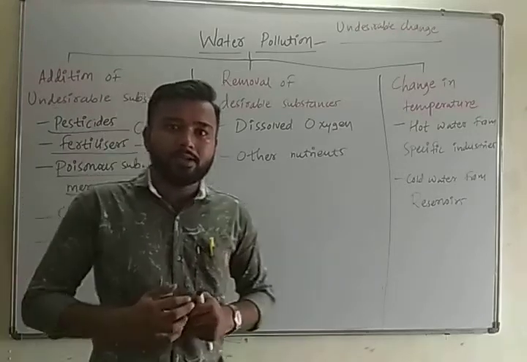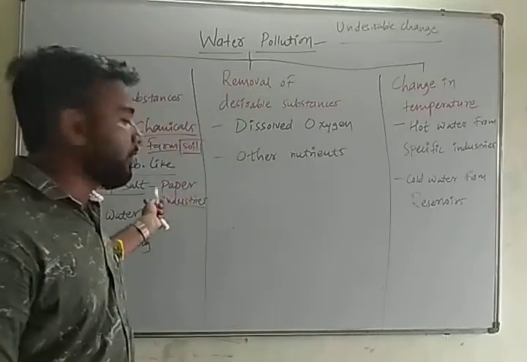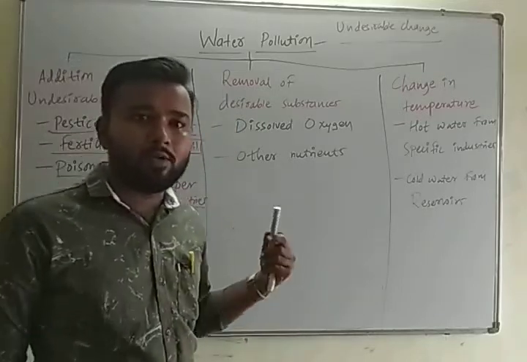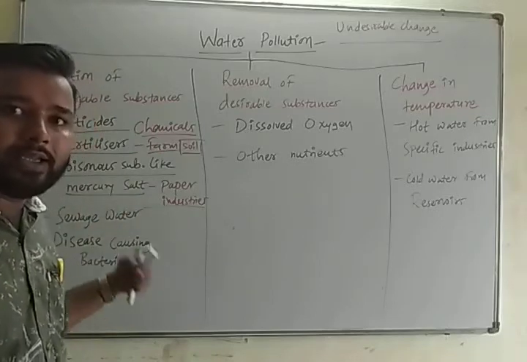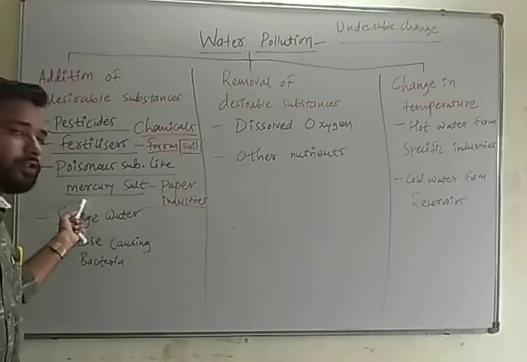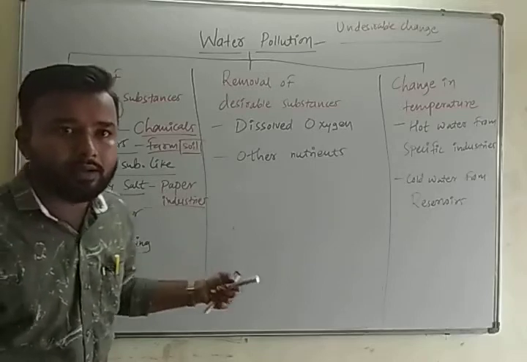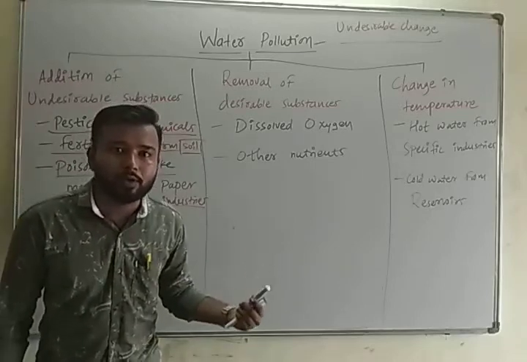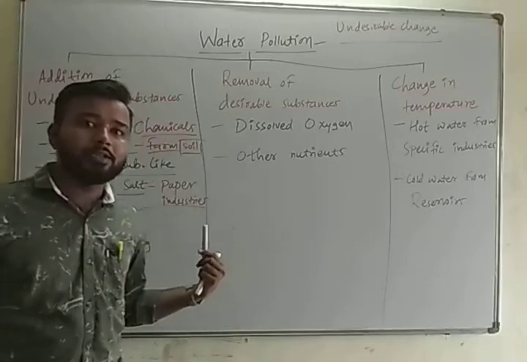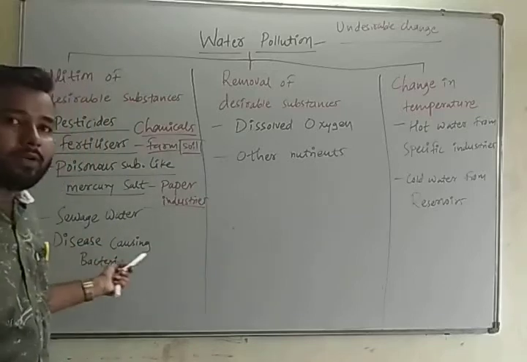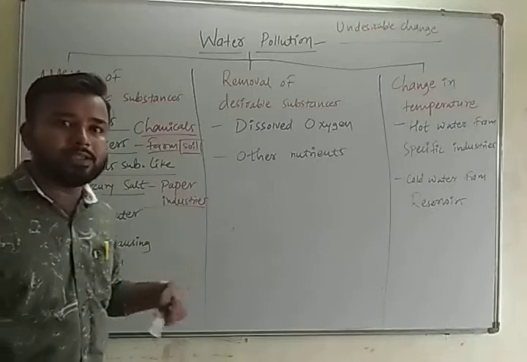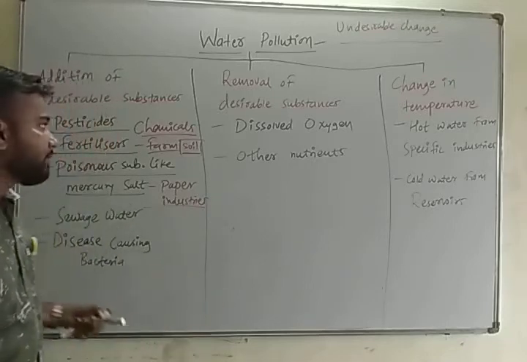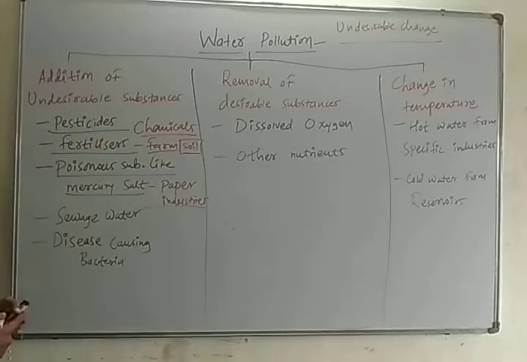Any industry which makes paper or paper products uses mercury salt in its factory. If this mercury salt gets into any water body, we know that mercury is poisonous for any living organism. So this is also an undesirable substance getting transferred into our water bodies, which creates water pollution.